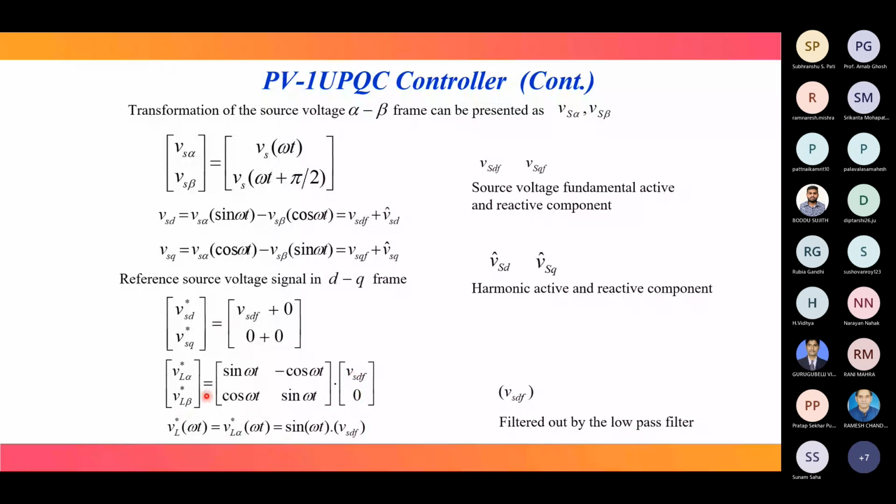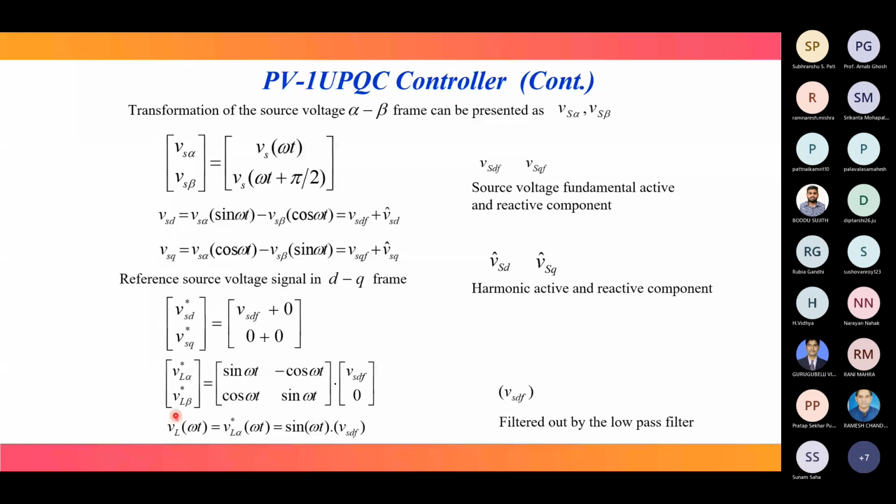After finding the reference load current, this reference load current will be compared with the actual load current, then fed to the hysteresis current controller for switching of the inverter. That is the series case, series inverter. So in this way, the series inverter and shunt inverters are switched. Here we will use PWM current control.